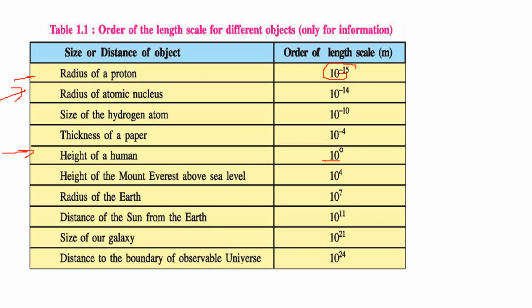Distance to the boundary of the observable universe, 10 to the power 24 meter. This is in increasing order: radius of proton, then radius of atomic nucleus, size of hydrogen atom, thickness of paper, height of human, height of Mount Everest above sea level, radius of Earth, distance of Sun from Earth, size of our galaxy, and finally distance to the boundary of the observable universe.